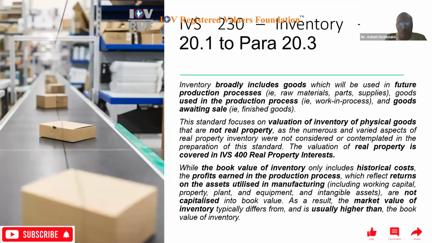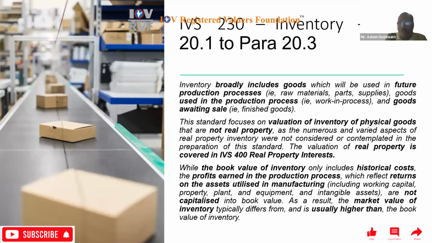While the book value of inventory only includes historical cost, the profit earned in the production processes, which reflect returns on the assets utilized in manufacturing, including working capital, property, plant and equipment, and intangible assets, are not capitalized into book value. Like in case of plant and machinery, if we purchase a machine, all freight to bring it to factory location, then foundation work, then commissioning charges, all these expenses we capitalize. But here in case of inventory, we do not capitalize all these things.